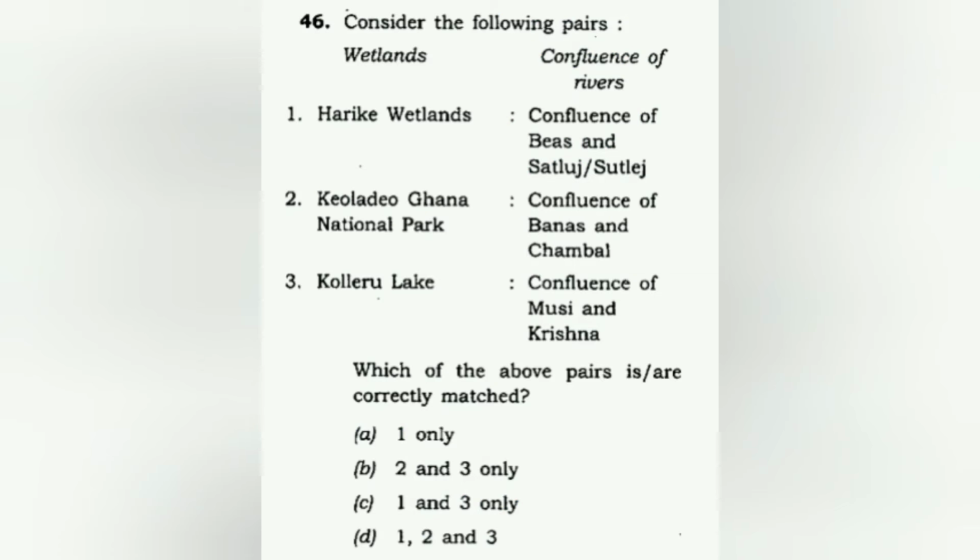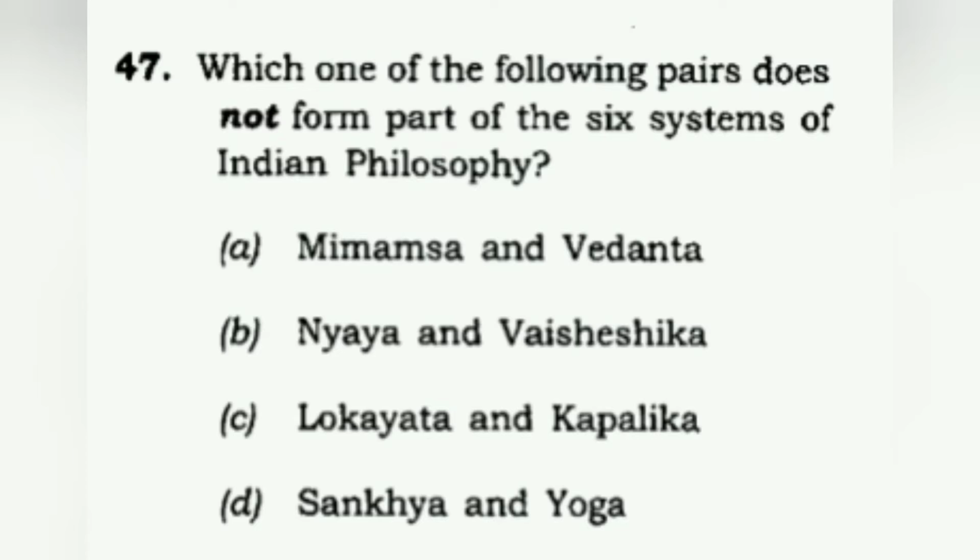So the first one we had, Harike wetlands, yes, it's correct. The Keoladeo Ghana National Park, the confluence of Banas and Chambal, incorrect, and confluence of Musi and Krishna is also incorrect for Koleru Lake. So the correct answer is 1 only, that is A. So 46, correct answer is A, 1 only. Then we have question 47.